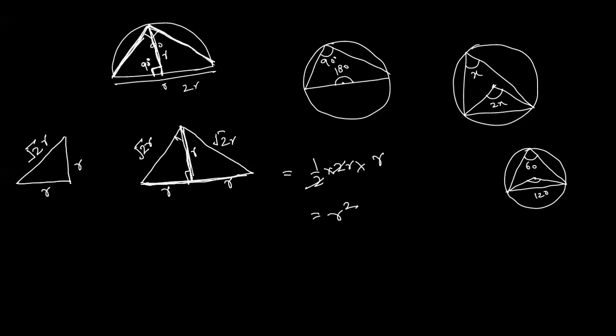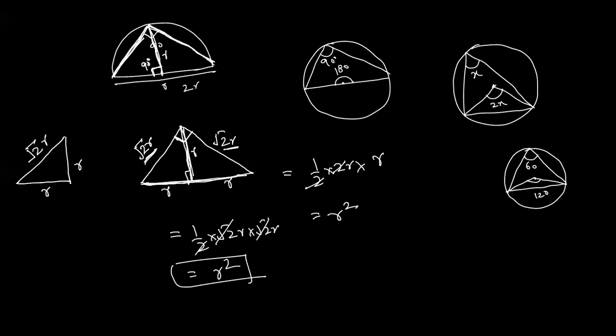Now assuming that this is a right angle triangle, with this as the base and this one as the height, you can calculate the area as half into root 2r into root 2r. That is equivalent to root 2 and root 2 getting cancelled out, and this will be r square. Got it? Yes.